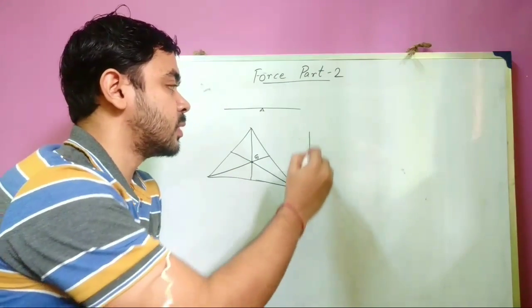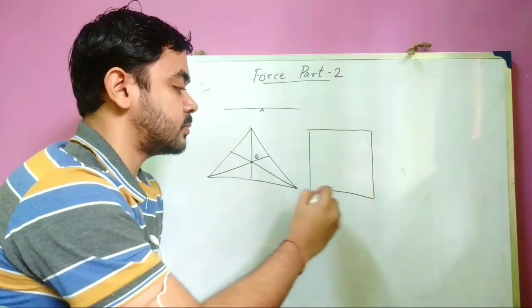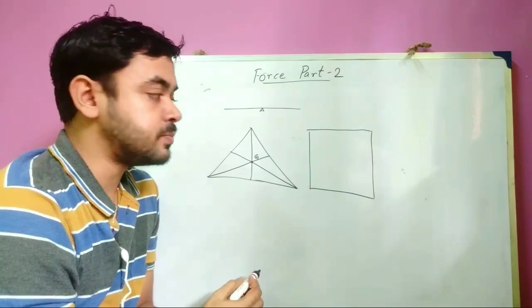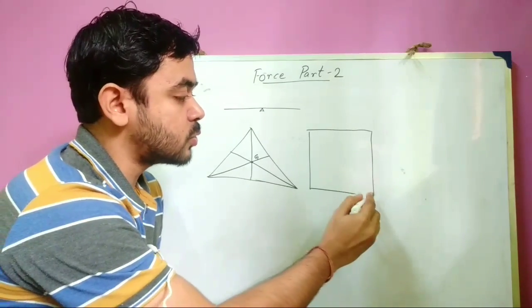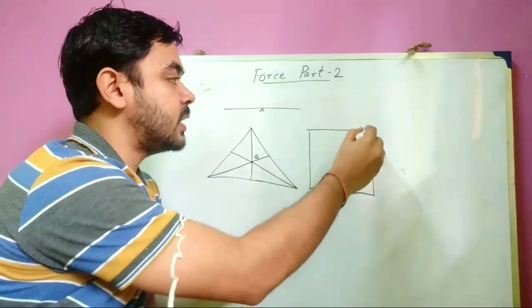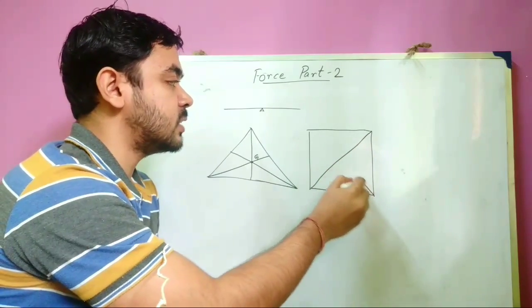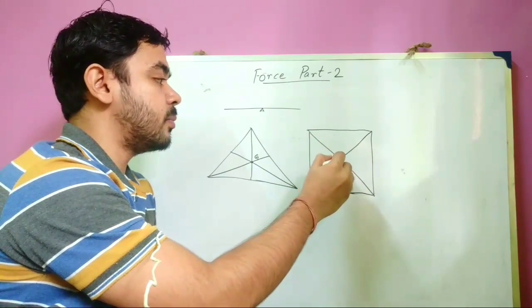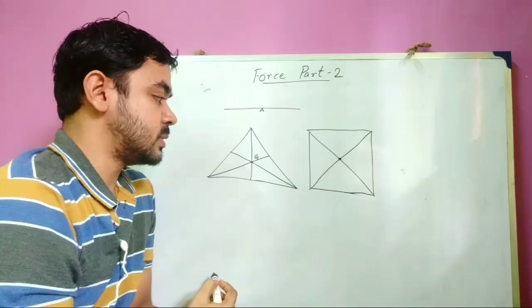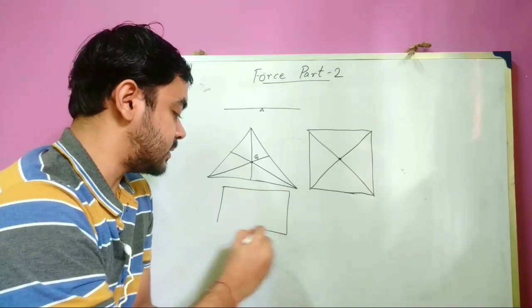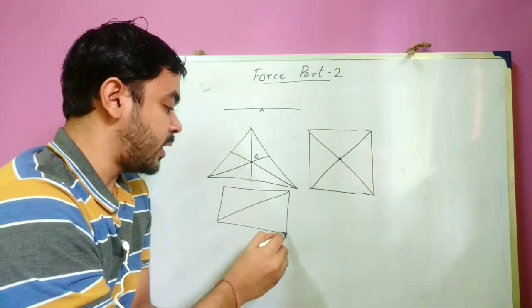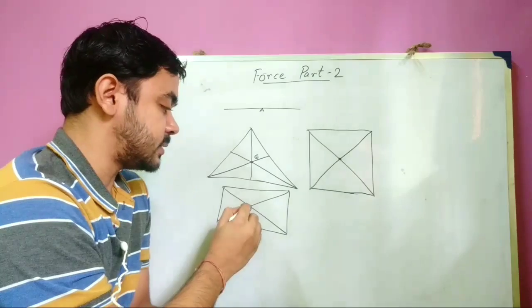For a square, the center of gravity will be the junction of its diagonals, the midpoint between the corners. Similarly, for rectangles, the point at which its diagonals meet.